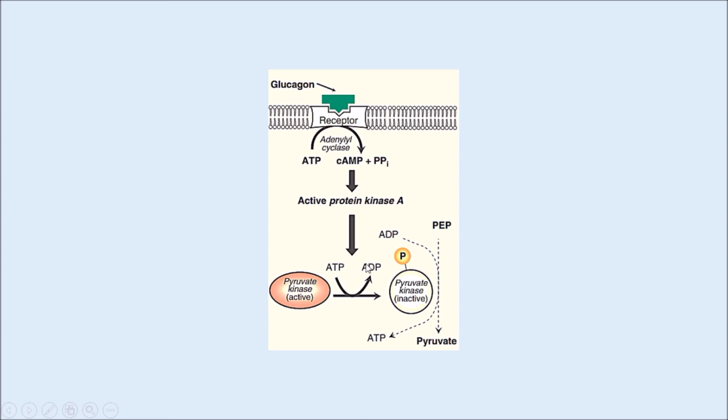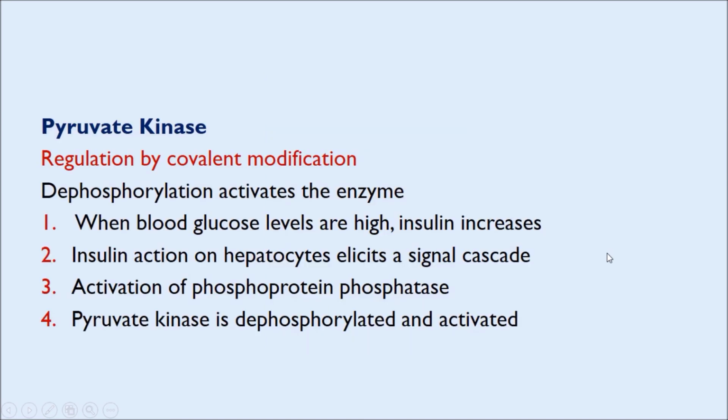Now active protein kinase A catalyzes the transfer of phosphate group from ATP to the pyruvate kinase. So pyruvate kinase becomes phosphorylated. When pyruvate kinase becomes phosphorylated, it becomes inactive. Originally, the dephosphorylated form of the pyruvate kinase was active, and when protein kinase A causes the phosphorylation of this enzyme, it becomes inactive. Similarly, dephosphorylation activates the enzyme pyruvate kinase.